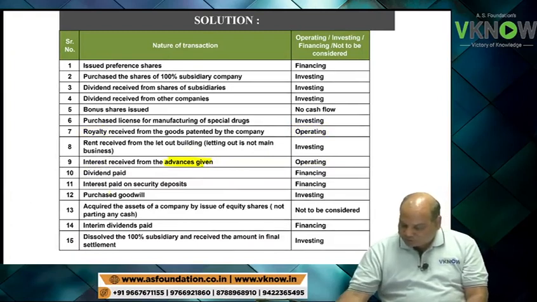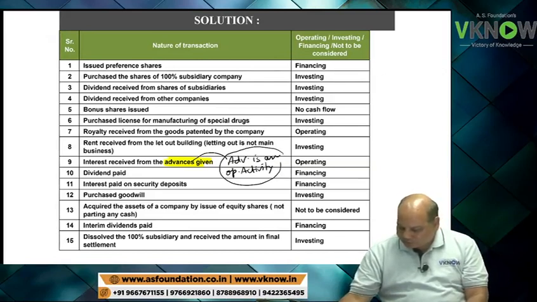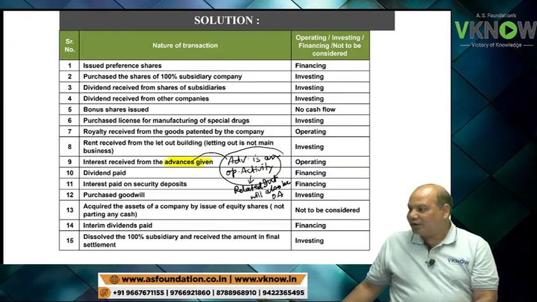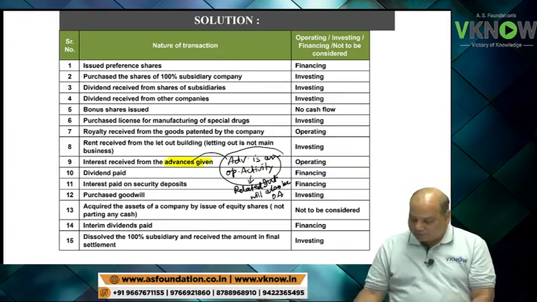So you can just mention advance is an operating activity. You have given me advance for teaching you advanced accounting. So that is my operating activity. Related interest will also be operating activity.